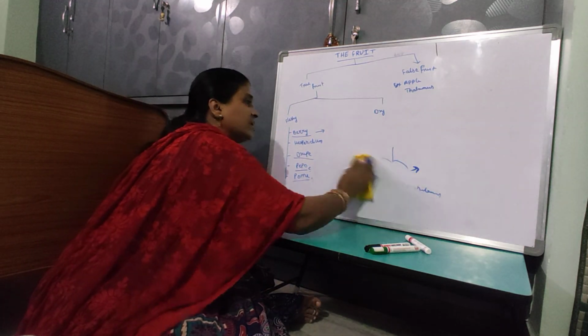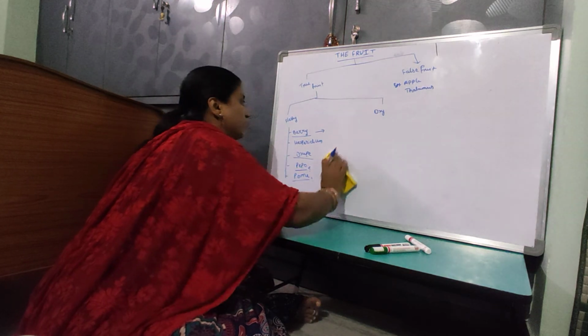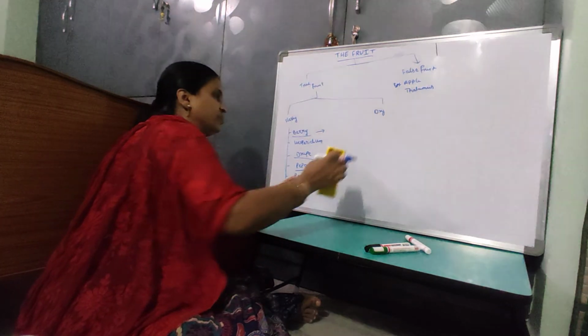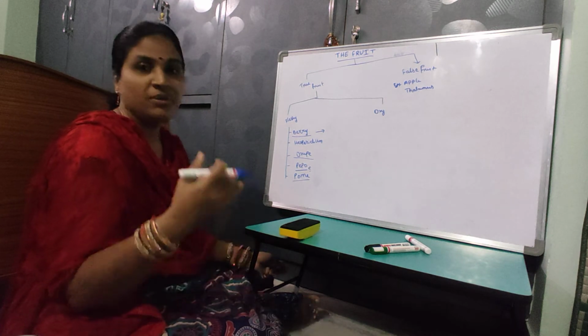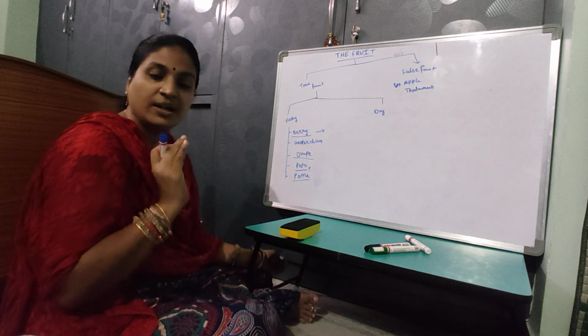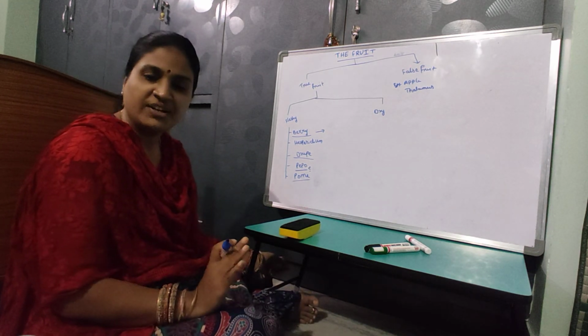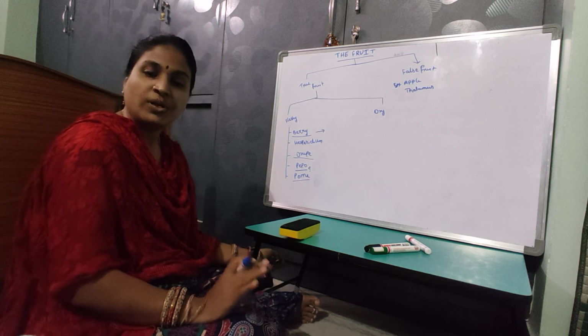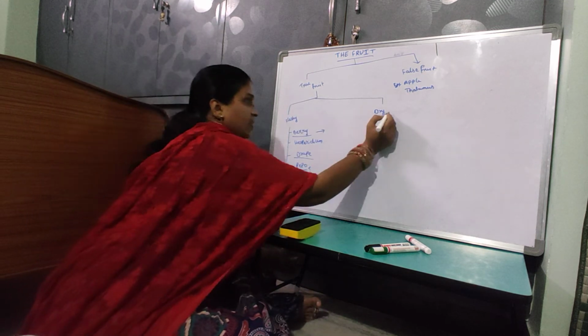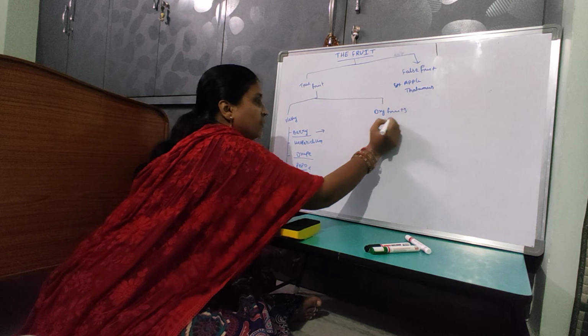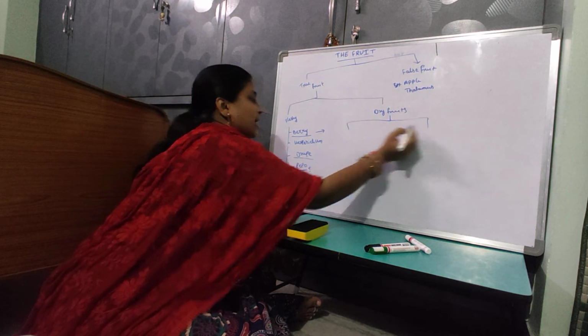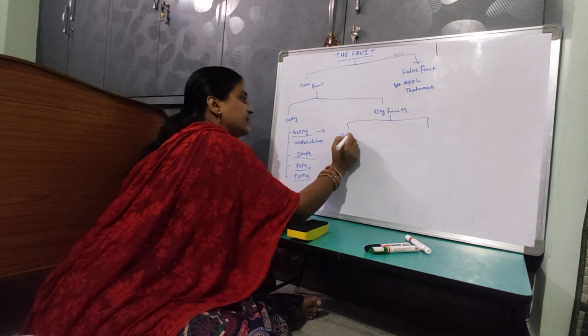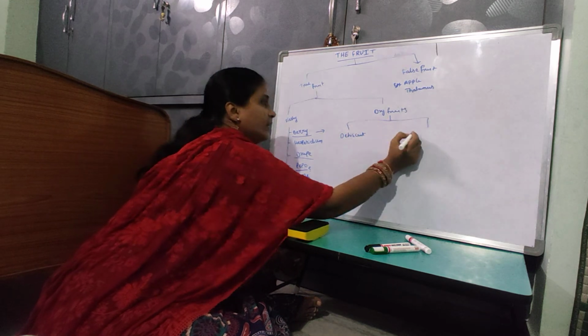Dry fruits means here the pericarp is indivisible. It cannot be differentiated into epicarp, mesocarp and endocarp. So here the pericarp is non-fleshy and it is dry. Dry fruits are divided into two types: dehiscent and indehiscent.